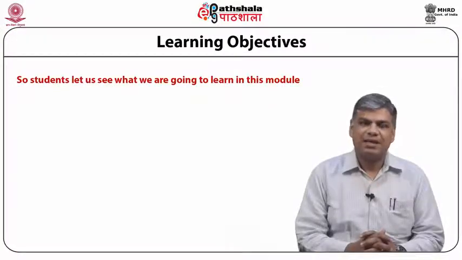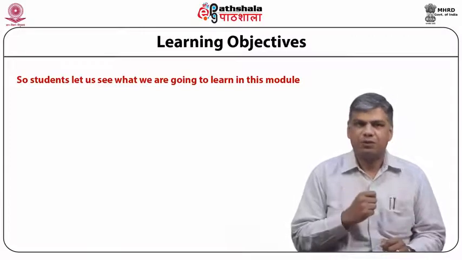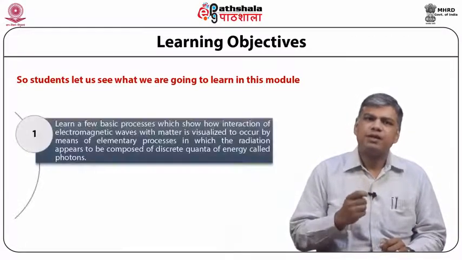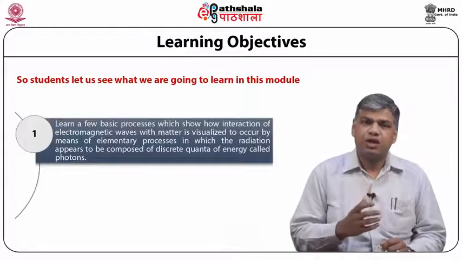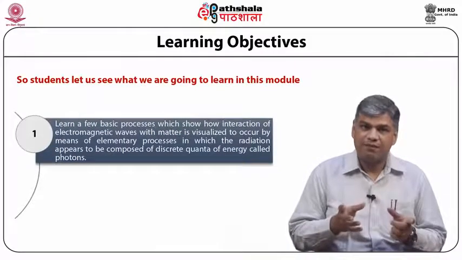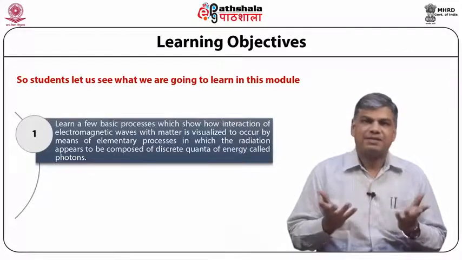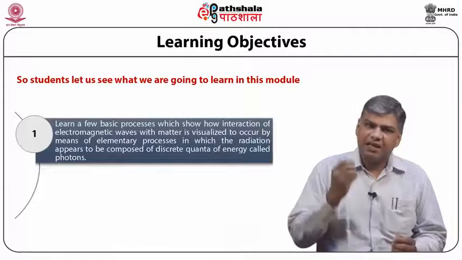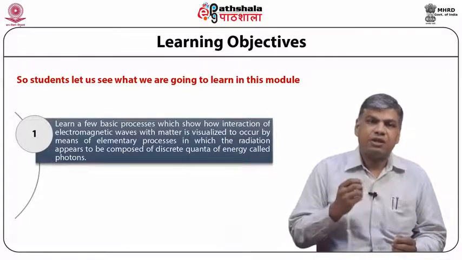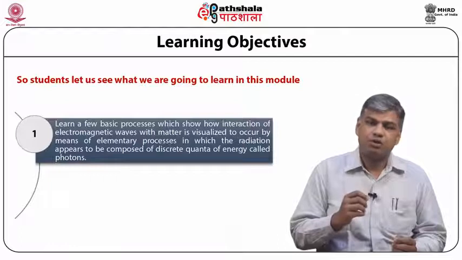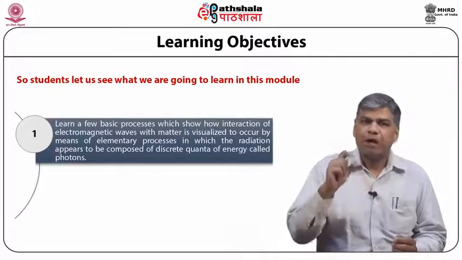Today we are going to discuss a module, Some Earlier Attempts Towards Quantum Mechanical Concepts 1, under the paper Quantum Mechanics 1. So students, let us see what we are going to learn in this module. Firstly, we learn a few basic processes which show how interaction of the electromagnetic waves with matter can be visualized to occur by means of elementary processes in which the radiation appears to be composed of discrete quanta of energy